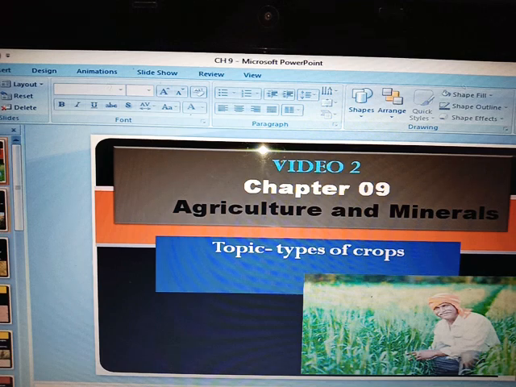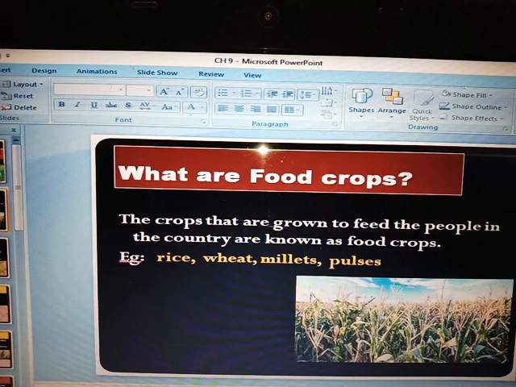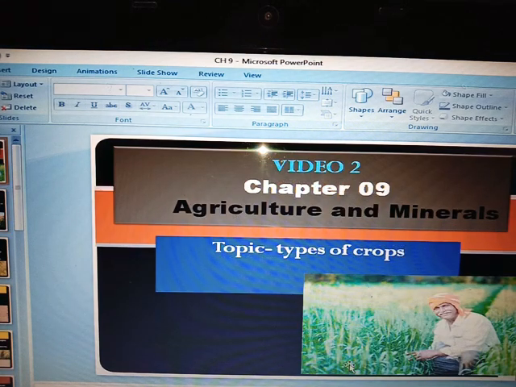So first of all, let us know what crops are. Here you can see the picture I have presented, showing food crops. But before food crops, what are crops? Crops are plants which are grown by the farmers. This is our farmer friend, and this is the farmland. The cultivation of crops is done by farmers.